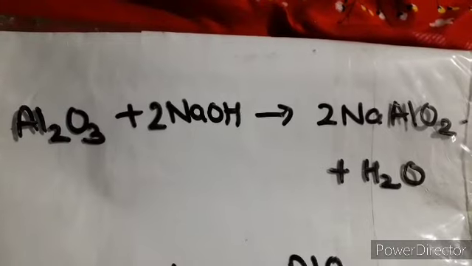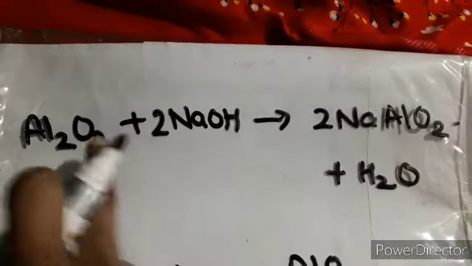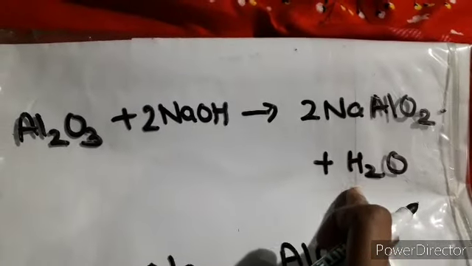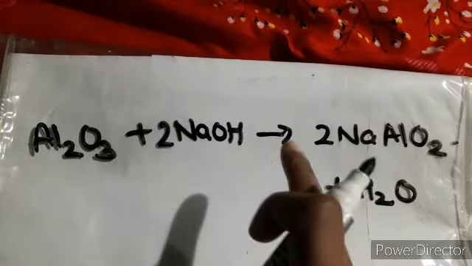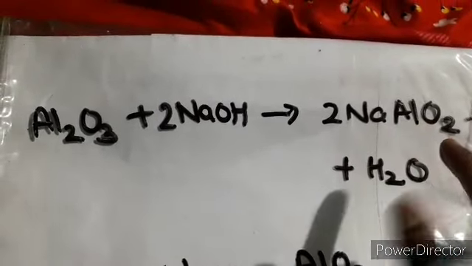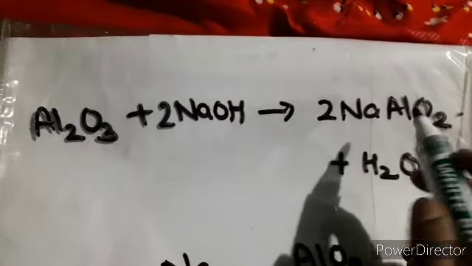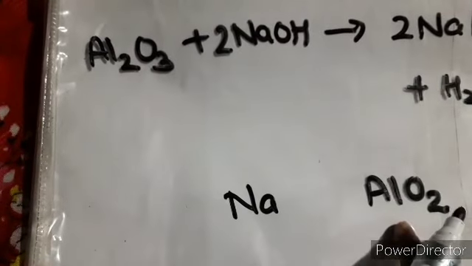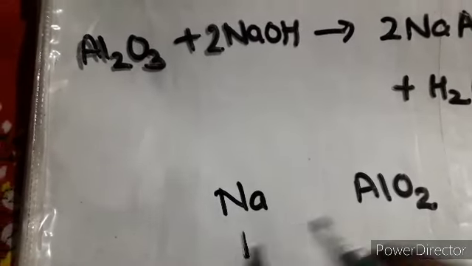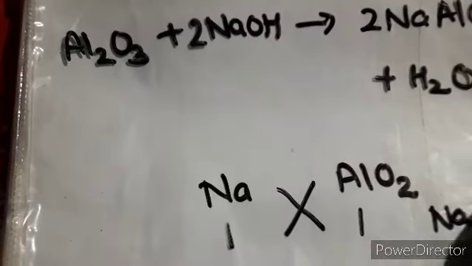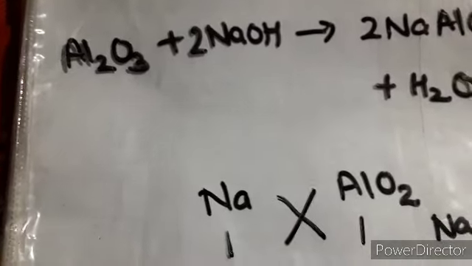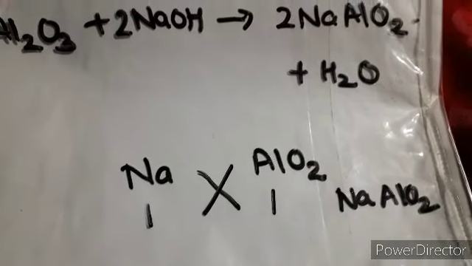Now one more reaction I have written, and this is with aluminium oxide, and it's reacting with sodium hydroxide to give you sodium aluminate, and water is being formed. Now once again we can focus on this particular formula. Again I have mentioned, please don't learn the reactions, try to understand it, try to make it by your own. And once again I am focusing on this formula, how to make it. So I have written the symbols of sodium and aluminate, and you know its valency is 1, over here is also 1. So you cross multiply it, you get this formula NaAlO2, and this way you can keep it there.